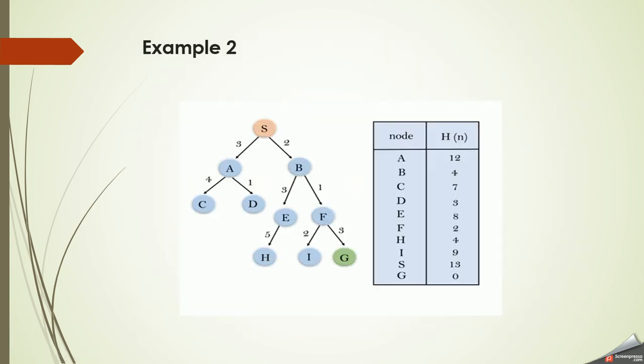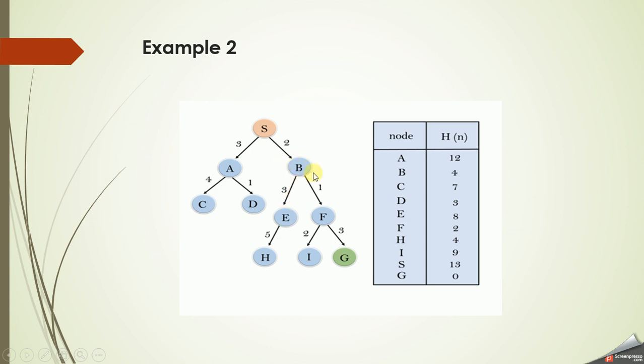Another example I've taken here is a directed tree. S is my initial node and G is my goal node, and the h of n value is also given. For A it is 12, for B it is 4. Similarly, the heuristic function has been assigned for all the nodes. From S we'll expand the tree. If we expand A and B, A has 12 and B has 4. Out of 12 and 4, B has the minimum, so we'll expand B further.